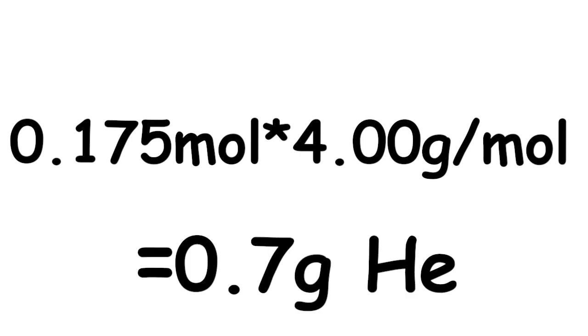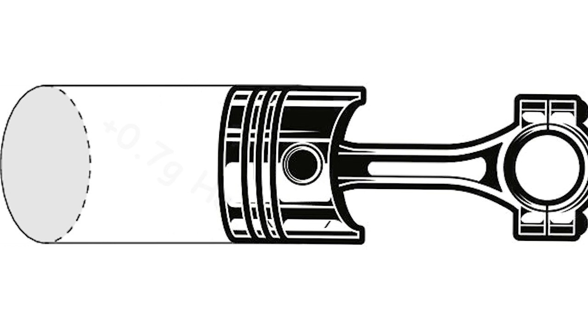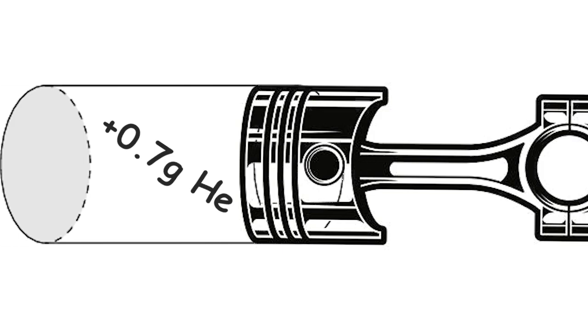To conclude, 0.7 grams of helium was added to the cylinder when the volume was changed from 2.00 liters to 2.70 liters.